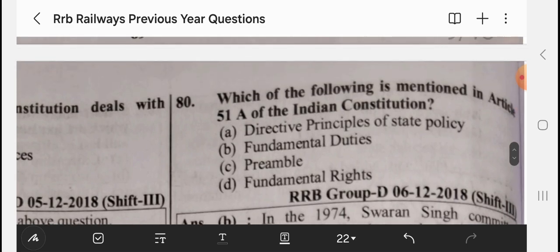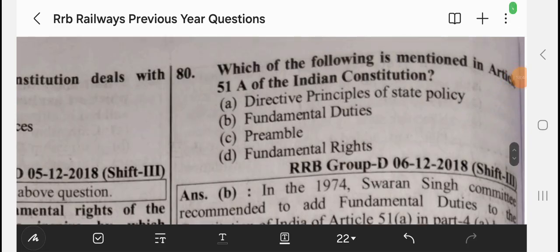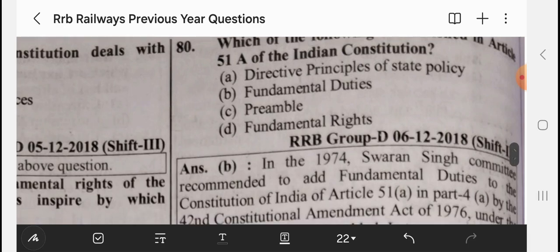Which of the following is mentioned in Article 51A of the Indian Constitution? In 51A we have fundamental duties, which had been taken from the Russian Constitution, or USSR or Soviet Constitution.